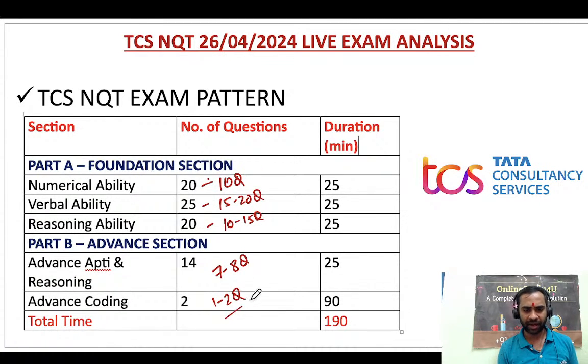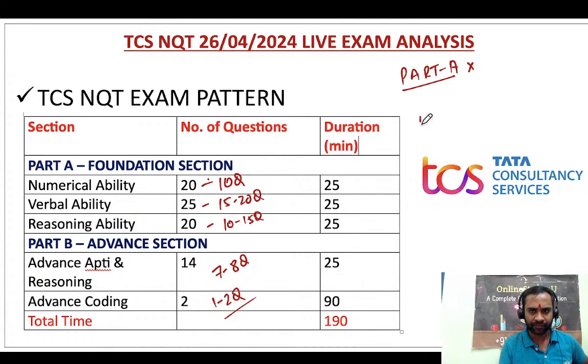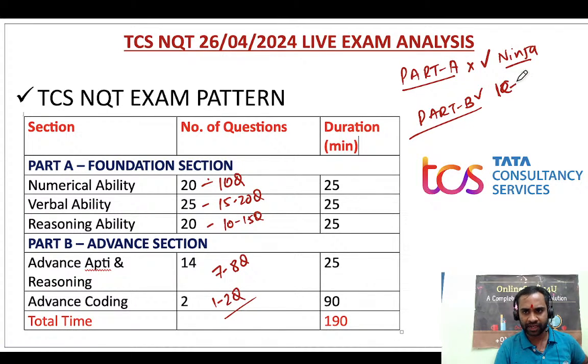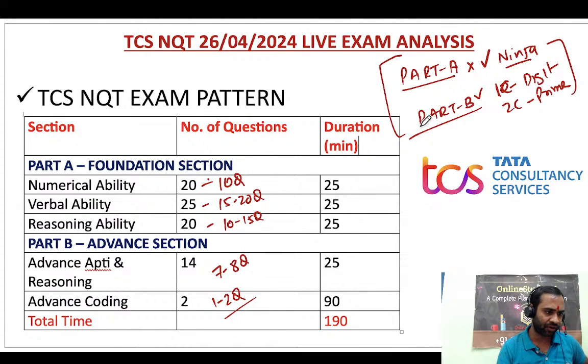So for Digital and Prime, I have explained all those things. If you have not cleared part A, then part B will not be checked. If you only qualify in part A, then you will get TCS Ninja. If you qualify in part B, then you will be given one coding question for Digital, and two coding questions for Prime. I hope everything is clear to everyone.